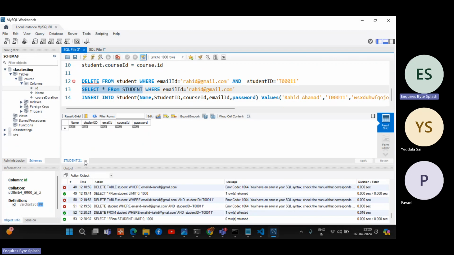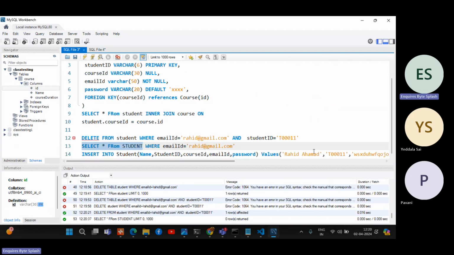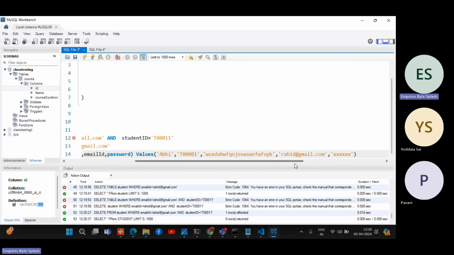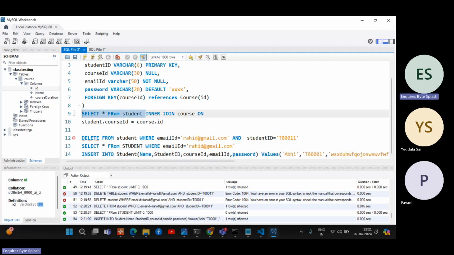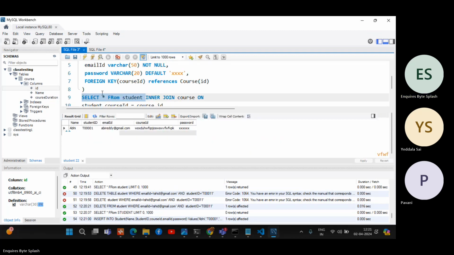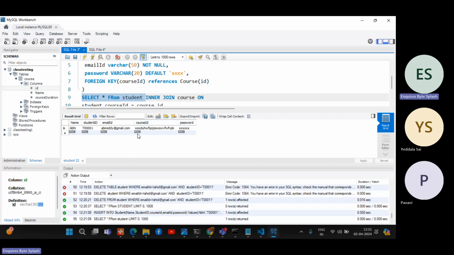Now I will add one more data. I will add Abhi. Abhi is the first person. I will insert one more record. I just added it. It is correct, it is a tick mark. Green color means it is executed perfectly. Again, I will do select star from student. One row affected, right? One row affected.